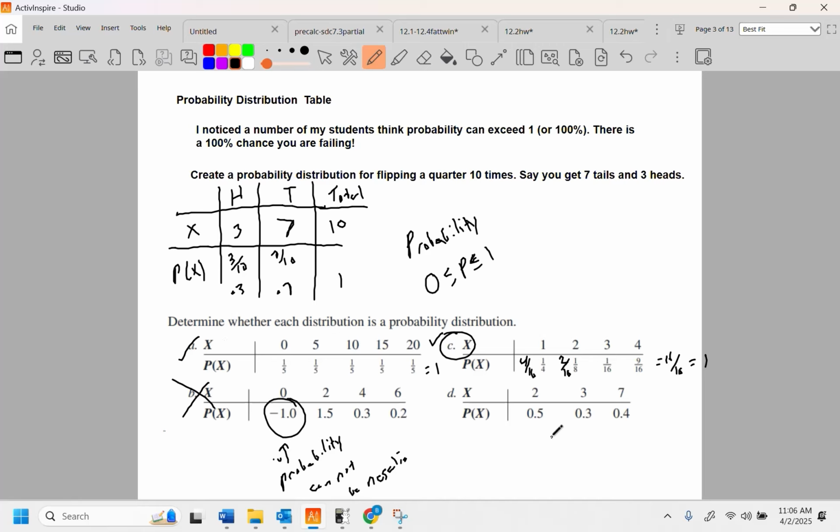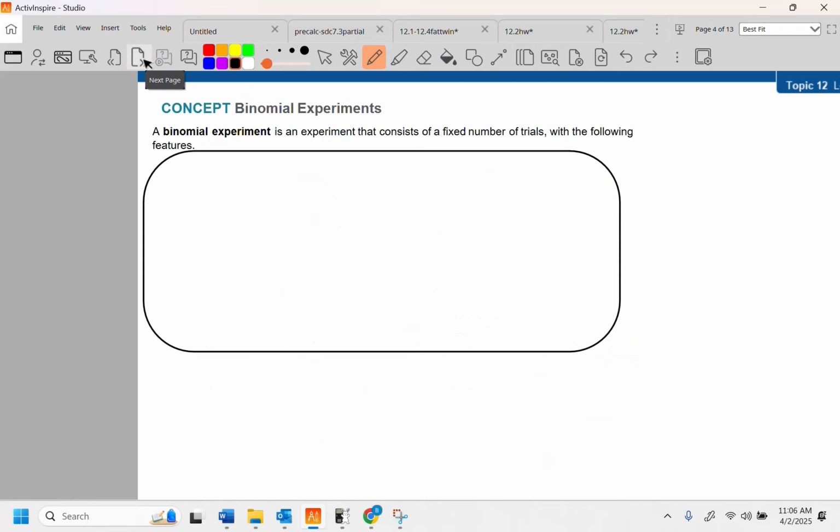Let's check this one. If I do 0.5 plus 0.3 plus 0.4, I get 1.2. This is not a distribution, because this is saying that the probability of all these events together exceeds 1, and that's not true. All right, I've talked about that.